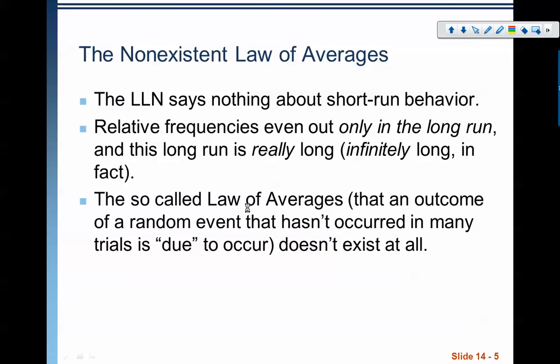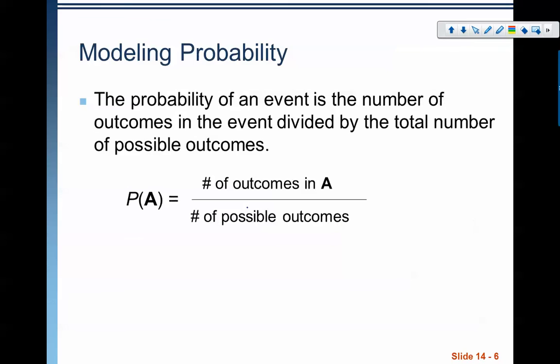Okay, so this law of averages does not exist, and it's a very tempting thing to think, but it's not at all true, as long as the events are independent. Okay, again, as long as the events are independent, it's simply not true. All right. So, law of large numbers, law of averages, we think about those things, but let's talk about some actual theoretical probability modeling here.